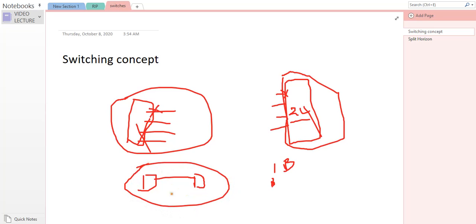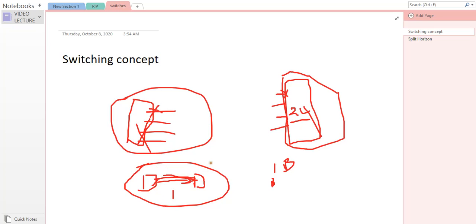We have two switches, but because they are connected directly on the same LAN, no division, they are just one broadcast domain, because a broadcast sent by this switch would be received by every port on this switch, since this port is connected to the other switch. The broadcast will traverse here and go to the other switch. So you have one broadcast domain, and the number of collision domains is based on the number of ports on these two switches. I hope this is very clear.